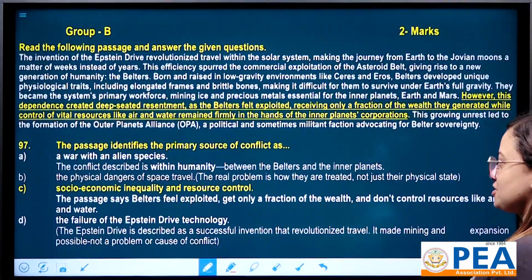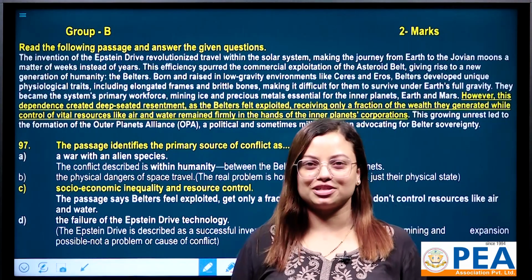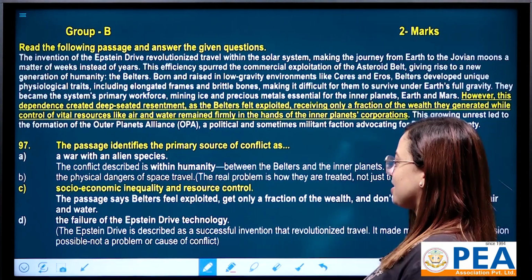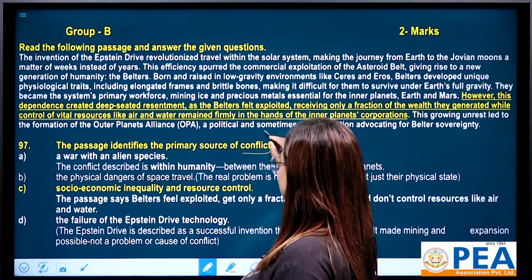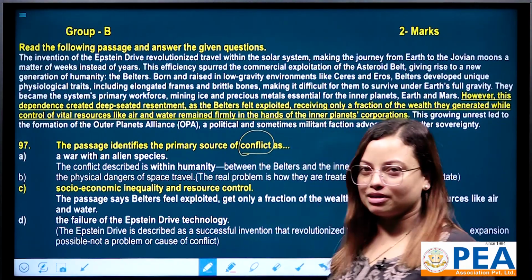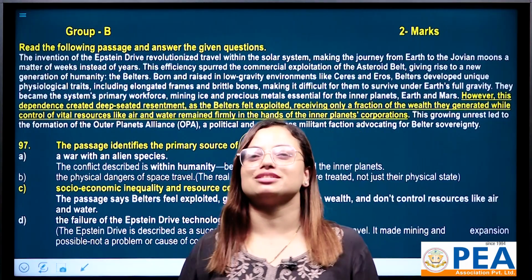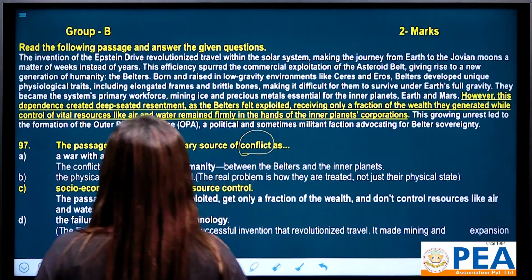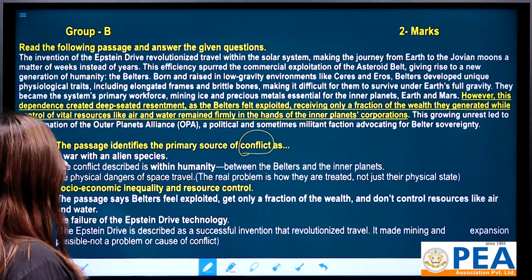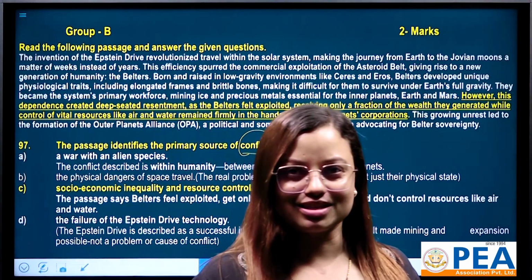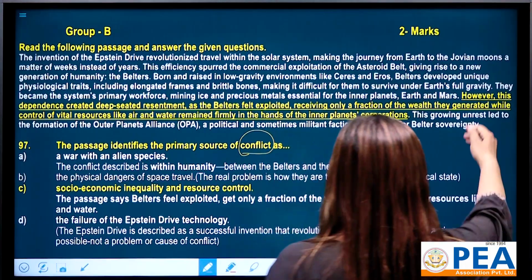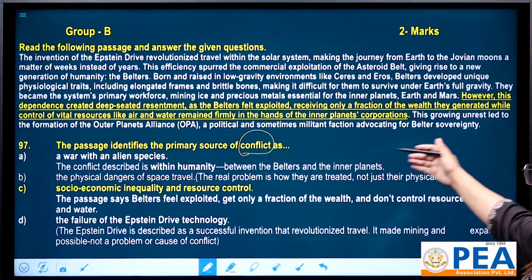All right, first of all, you should know your keyword, my dear students. The passage identifies the primary source of conflict. You should know the primary source of conflict. And your keyword is conflict. Now, find out this conflict here. So let me take you towards the reading passage. I have highlighted the important clue for this question.